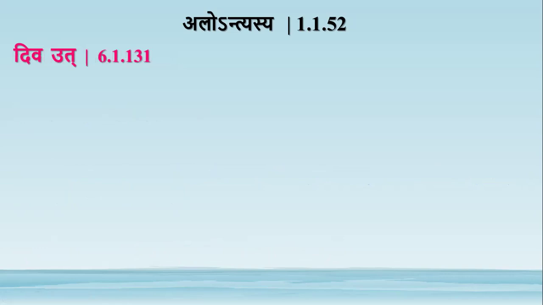One more example, Divavut. This is 61131. We studied from 6165, from 64 up to 61130. E Chakravarmanasya. This is the next sutra after that sutra.